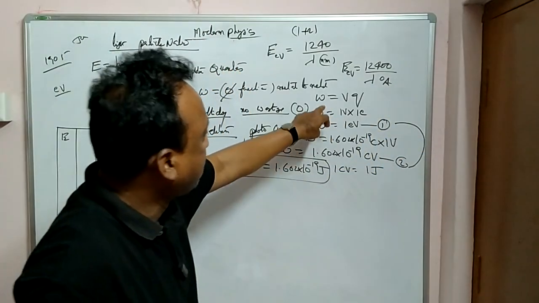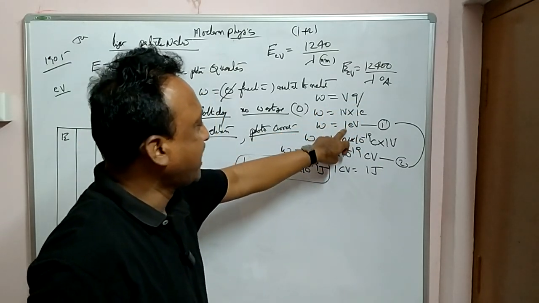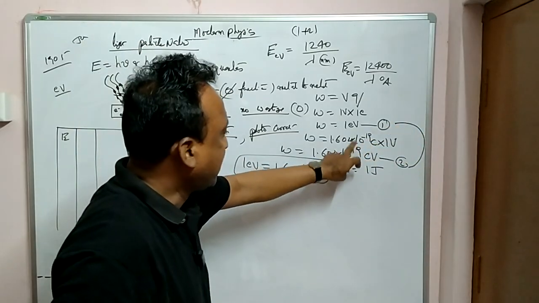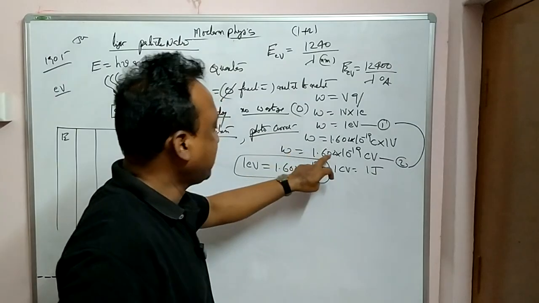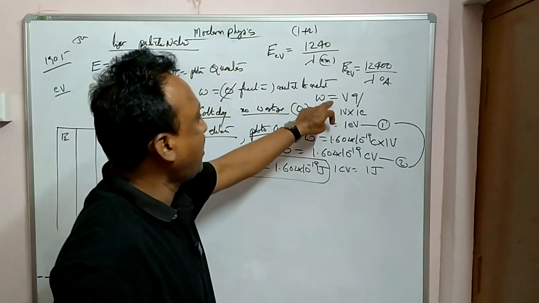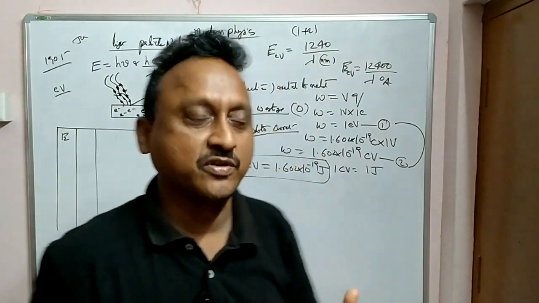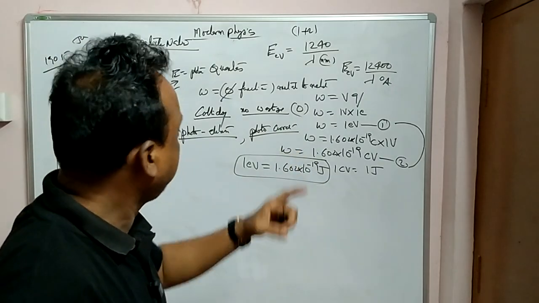From electrostatics, we know W is equal to VQ or VE, and E means the charge of an electron. So charge of electron means coulomb volt, which is equal to joules. So W is equal to 1.6 into 10 power minus 19 joules. But this is equal to what? 1 eV. Therefore, the value of one electron volt in joules is 1.6 into 10 power minus 19 joules. This is how to remember.